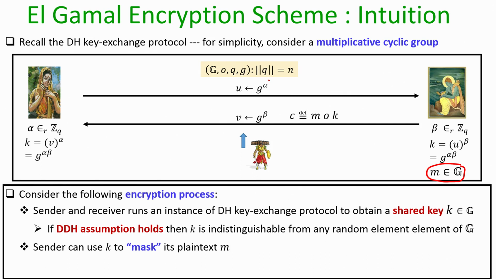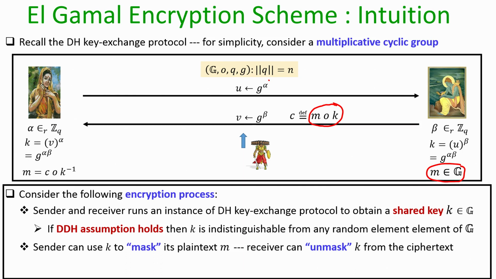So, to encrypt the plain text M, Ram can use the key to mask his plain text, and since we are performing operations in the group, what Ram can do is perform the group operation on the message and the key k, and the result is denoted by C, which is sent along with the message which Ram would have sent as part of the Diffie-Hellman key exchange protocol.